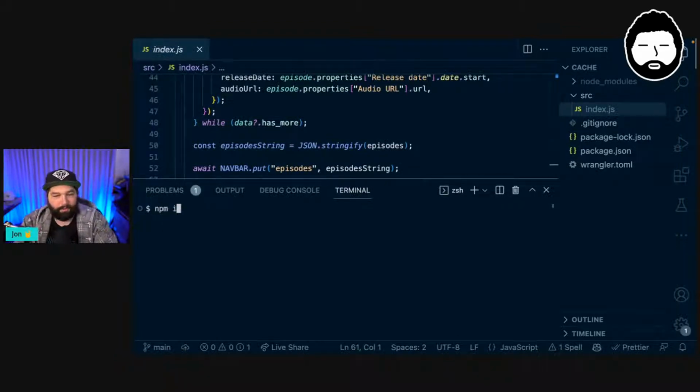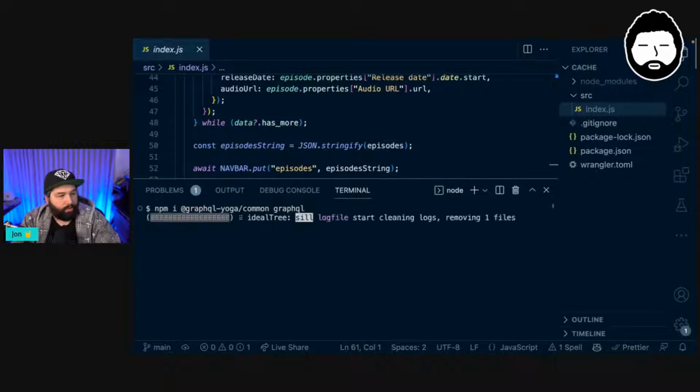But for now, we want to install @graphql-yoga/common. These are the parts of this library that are common across all of the different platforms or environments. And then we also want to install graphql.